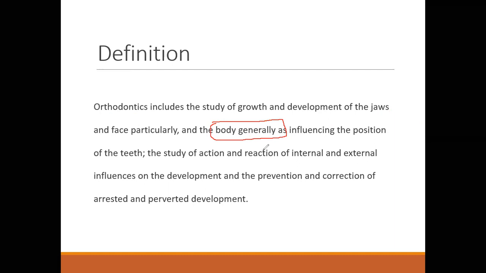When you treat the jaws and the teeth, ultimately you are providing a change on the body as well. So once I treat a patient with proclined teeth, I am giving that patient several things. Once I have treated his proclined teeth, the teeth are in proper occlusion and the patient is able to eat properly.